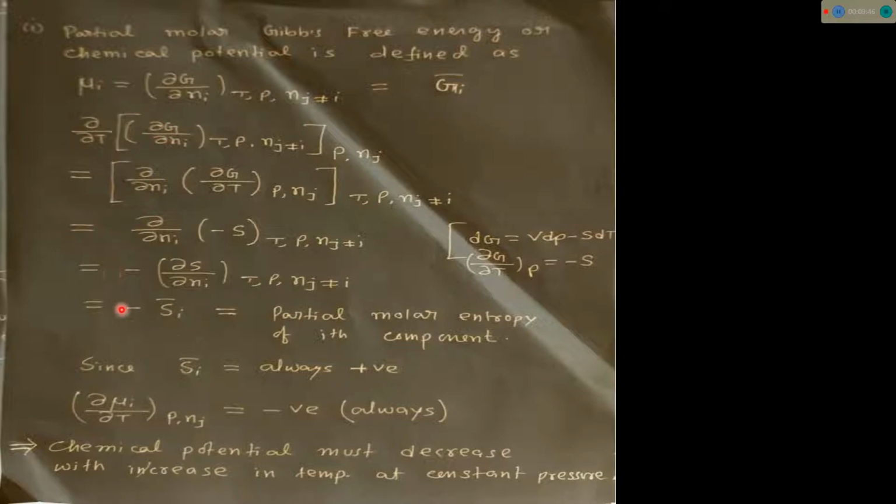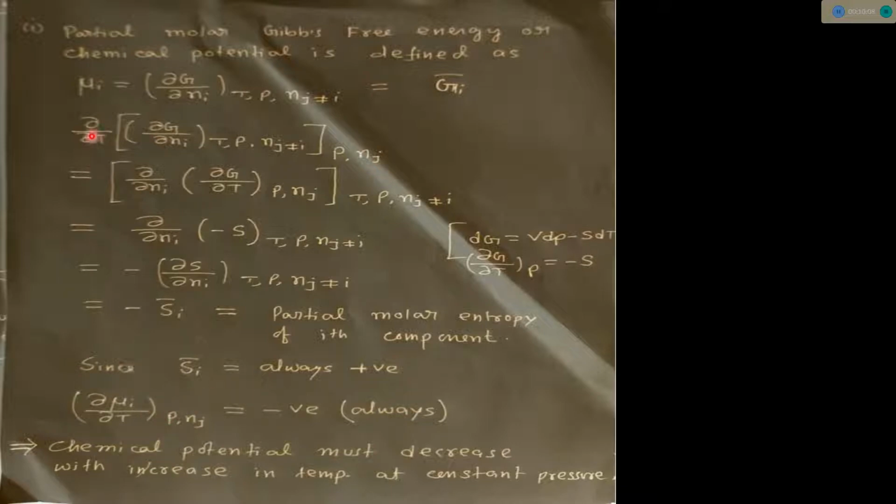Now from these equations we can say that del mu i del T, the change in chemical potential with respect to temperature at constant pressure, is equal to minus Si bar. And we all know that entropy is always a positive quantity.